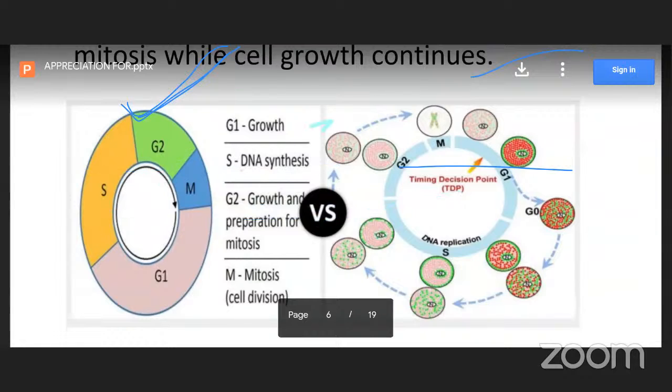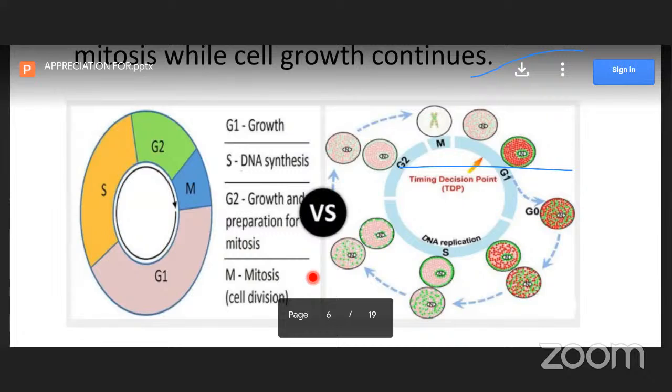So here G1 phase is a growth phase. Next, in S phase DNA synthesis takes place. It means one copy of DNA changes into two copies of DNA. Next, G2 phase is a growth phase and it is preparation for mitosis. It is ready for mitosis or cell division. And last, M phase. M phase is mitosis or cell division phase, either mitotic division or meiotic division.